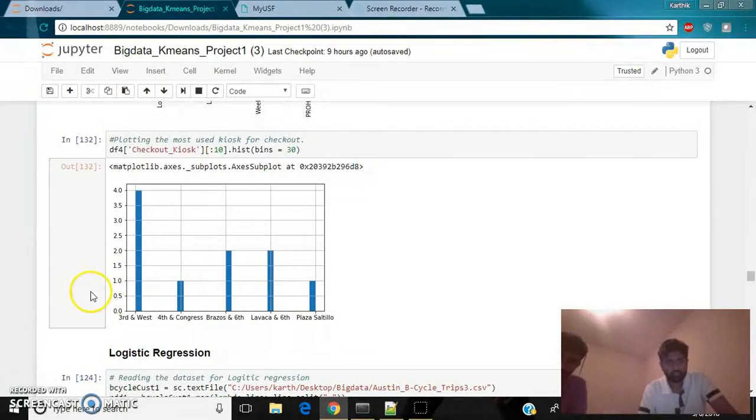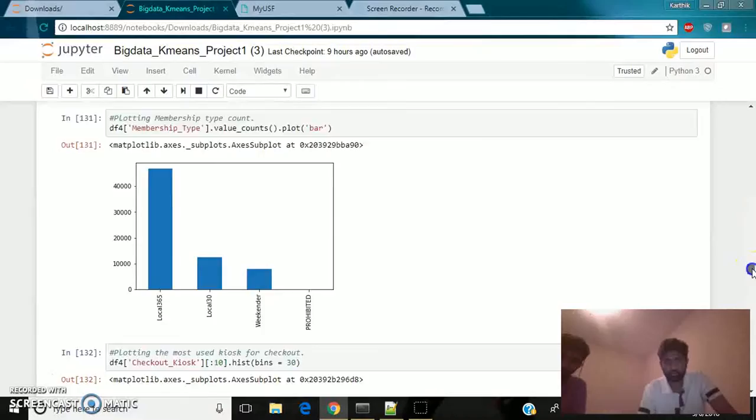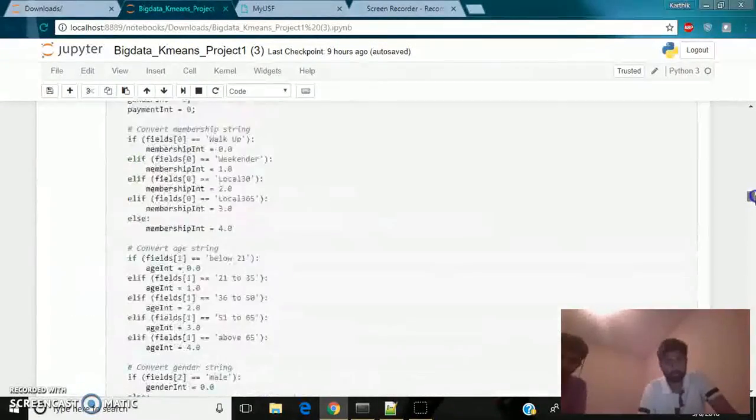And here we have plotted a histogram to show the maximum number of checkouts and the frequency in which kiosks. These are the different kiosks. Now I'll be moving to the k-means modeling part.